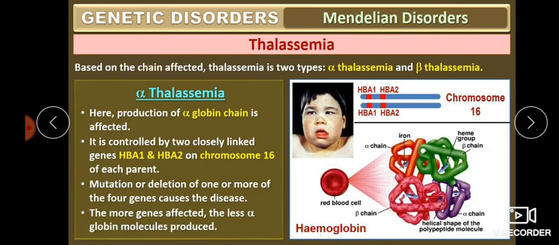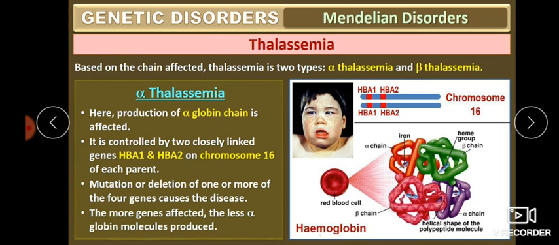Then, based on the chain affected, whether the alpha globulin or the beta globulin, there are two types of thalassemia: alpha thalassemia and beta thalassemia. First, what is alpha thalassemia? Here, the production of alpha globulin is affected.